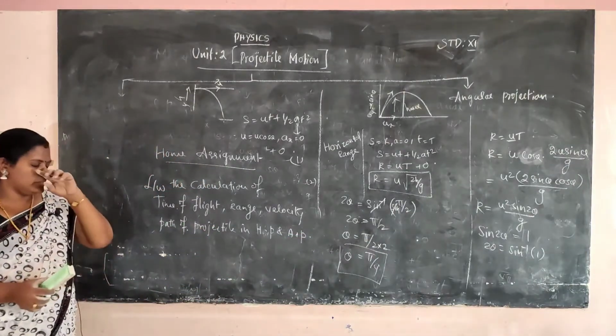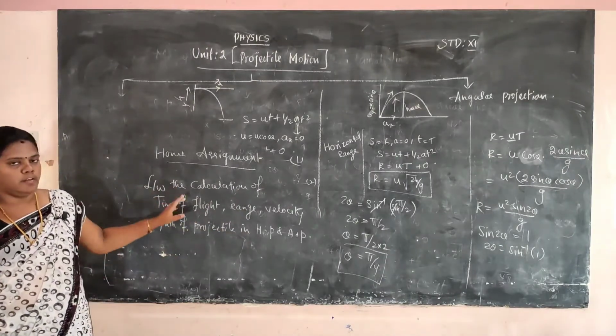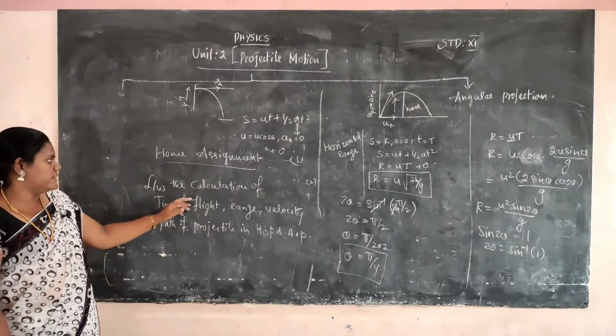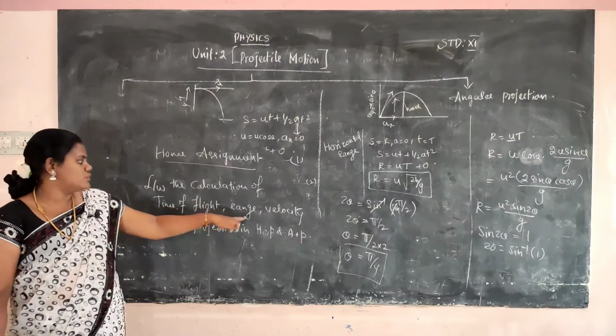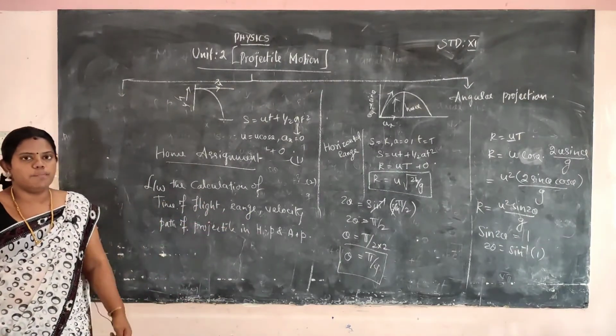In angular projection and horizontal projection, how to calculate time of flight, range, velocity, you have to write the derivation. Okay. So learn and write the calculation of time of flight, range, velocity, path of projectile in horizontal projection and angular projection. Okay. Clear?